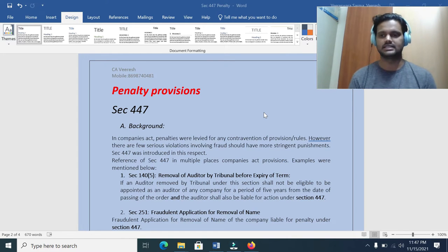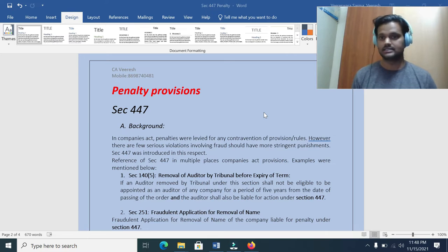That is one place you will see this section, and the second place is section 251. Consider removal of the name of the company, section 248 subsections 1 and 2. Section 248 subsection 2 is about the application, or suo motu action by the registrar, or an application to the registrar, for removal of the name of the company. In some cases they will make frivolous applications with fraudulent intentions to deceive the creditors and members of the company. They will just make an application to remove the name of the company, and whoever is the culprit, according to section 251, that culprit will be levied the penalty under section 447 of the Act.